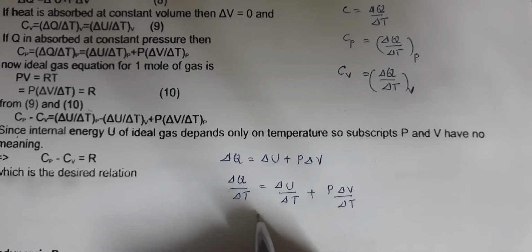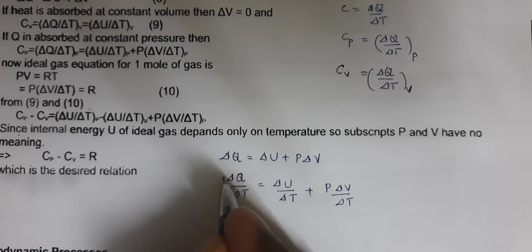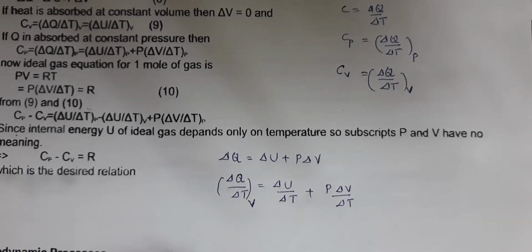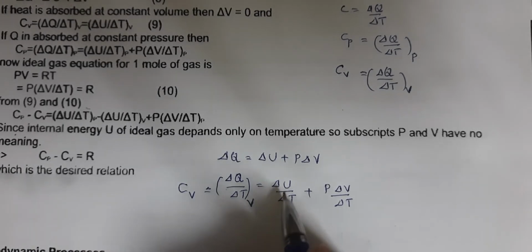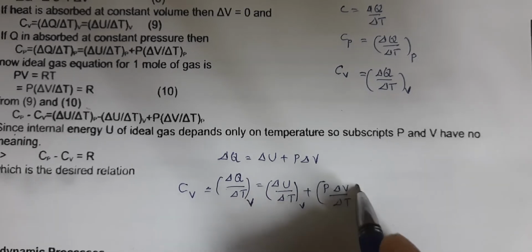Now this delta Q by delta T, if I put a bracket and write that this is at constant volume, this is nothing but my Cv. Cv means this is at constant volume, and this is also at constant volume.